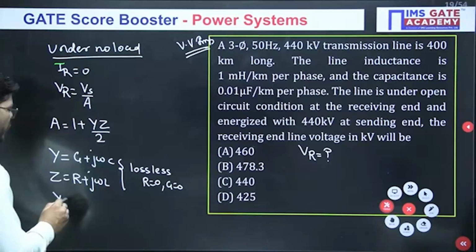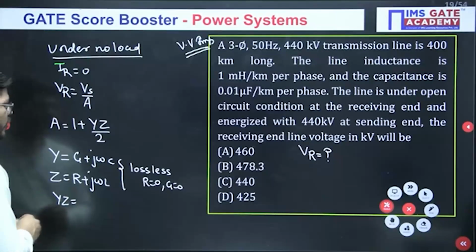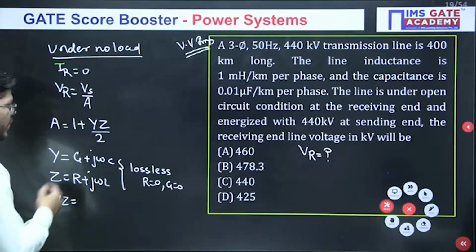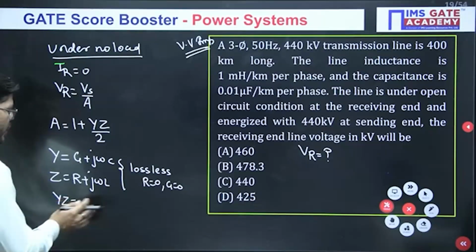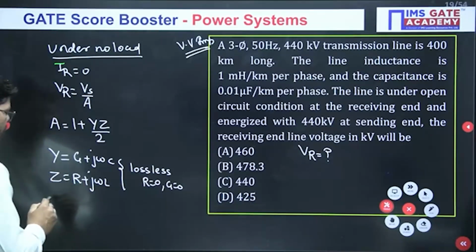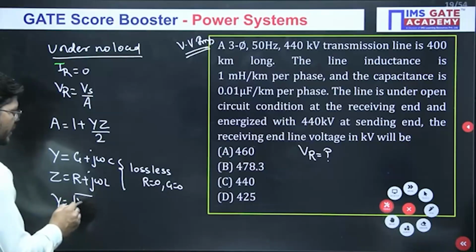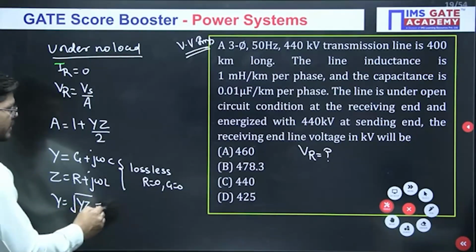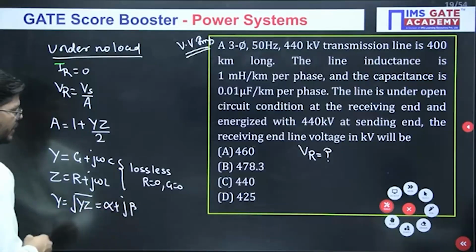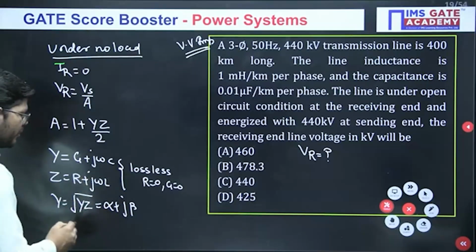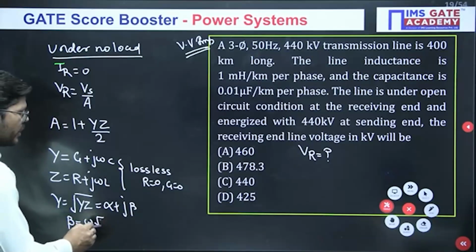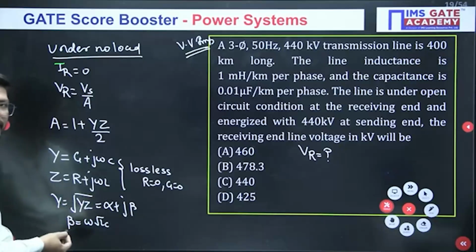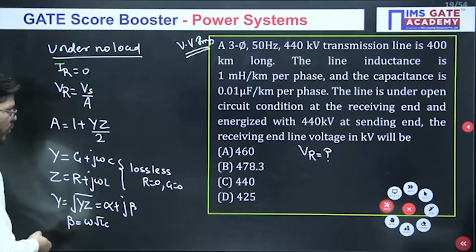So what will be the value of Y into Z? Tell me guys. Or just see what we can do. We can calculate gamma. Gamma is basically the square root of YZ, and this is also equal to alpha plus j beta. If the line is lossless, there will not be any alpha and we will only have beta, and beta is equal to omega root LC, which is the square root of YZ.